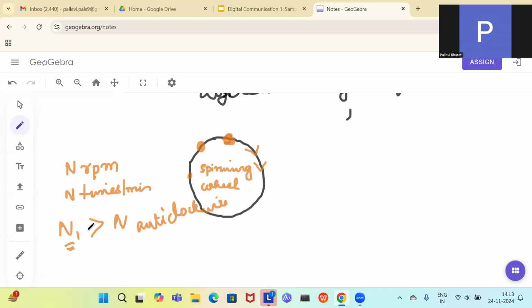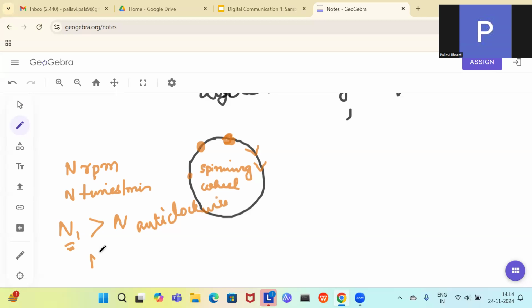So these are the problems that you encounter when you are not sampling at the Nyquist rate. The Nyquist rate says that you have to sample at a frequency greater than or equal to 2 times the maximum frequency component of that signal.